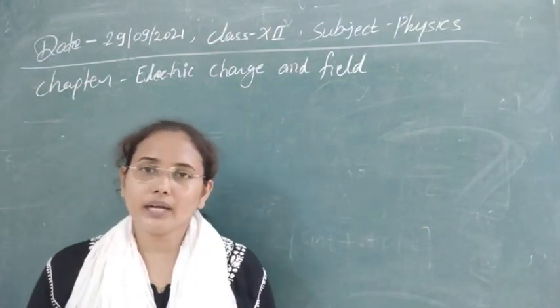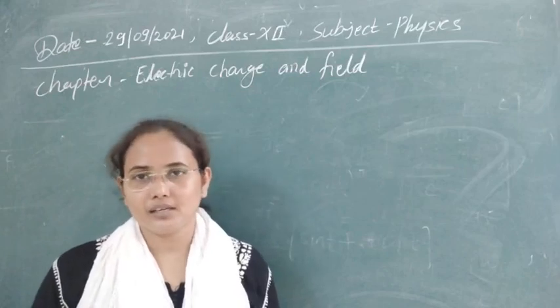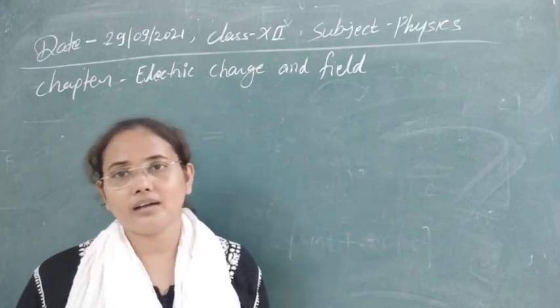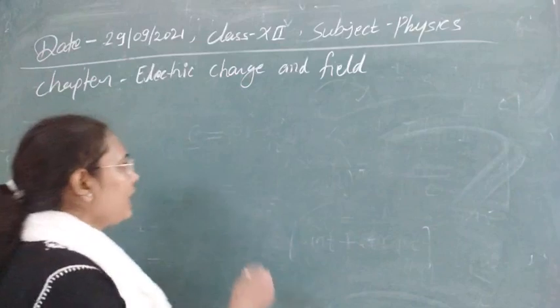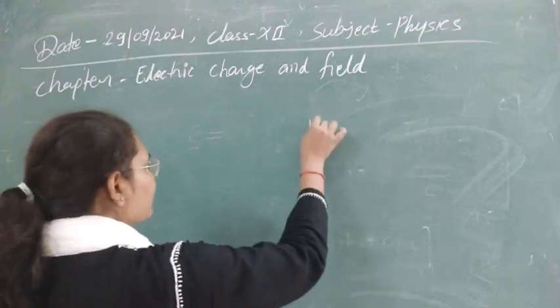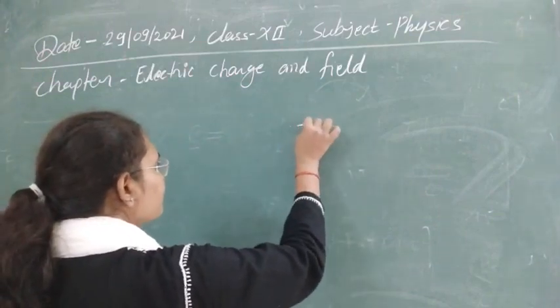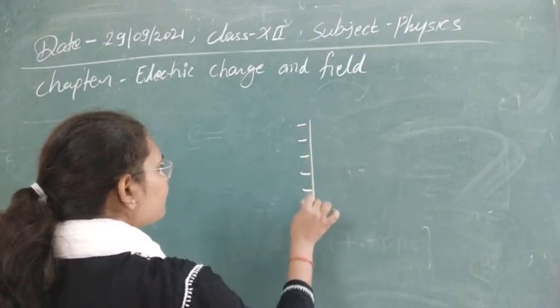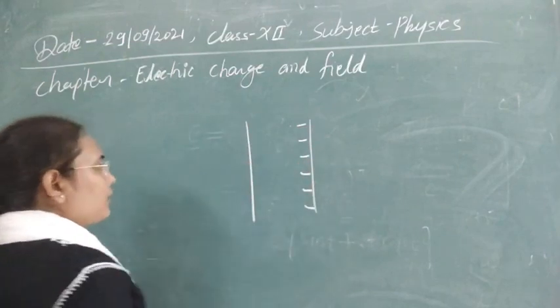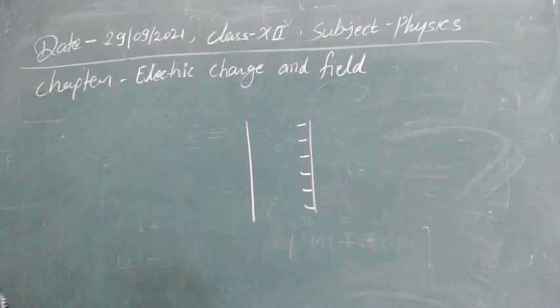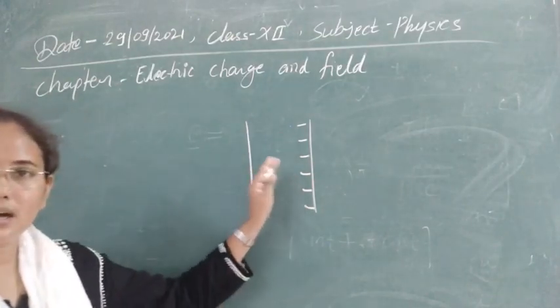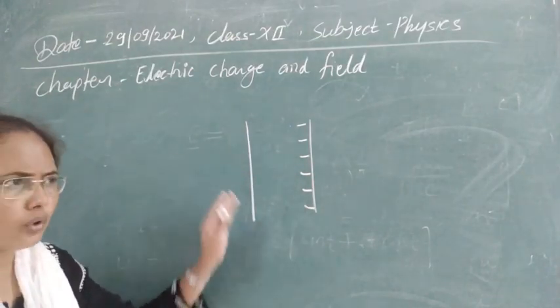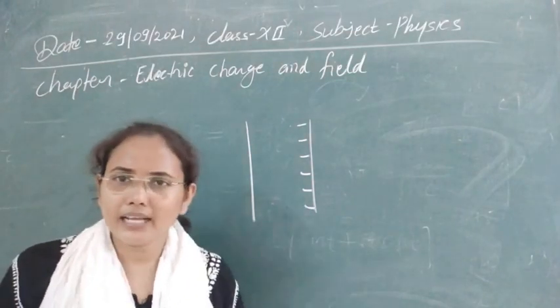The second process is whenever we keep a neutral plate near the charged plate, then due to the induction process it starts to be charged. This is called charge production by induction. Suppose we have a plate with negative charges, and we keep a neutral plate near it. You know every body is constituted of atoms, molecules or ions,